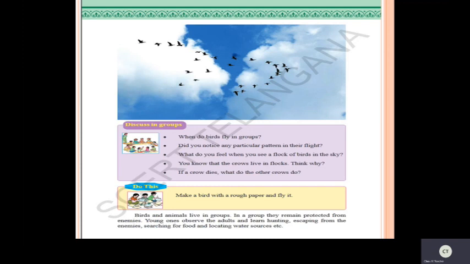Both birds and animals live in groups to protect themselves from enemies. Second, young ones observe adults and learn how to hunt. Third, they learn escaping from the enemies. And next, searching for food and locating water sources. Because of these reasons, birds and animals live in groups.